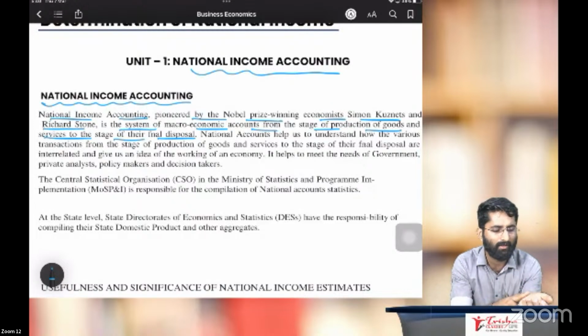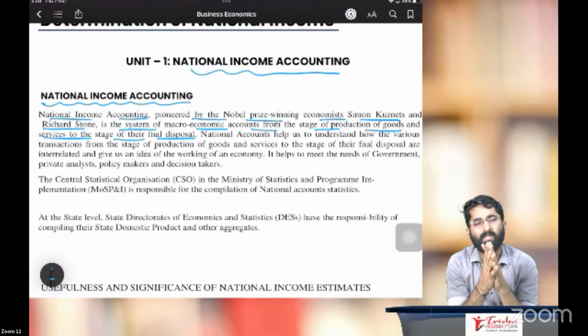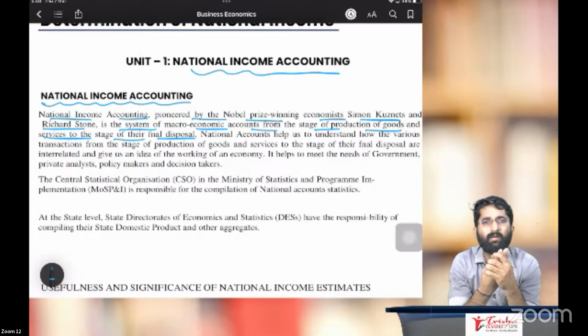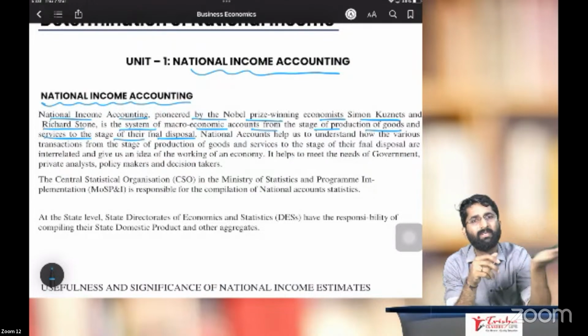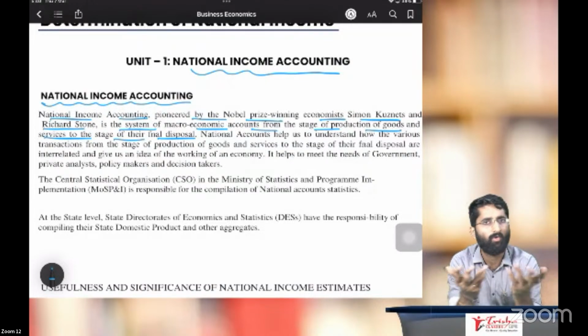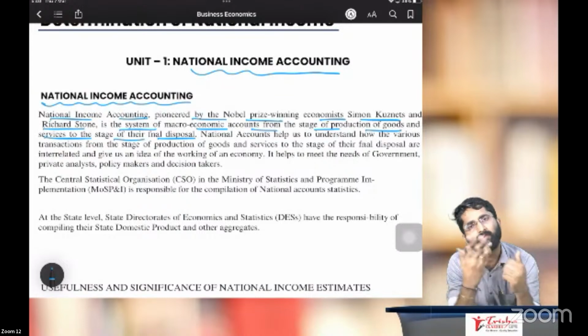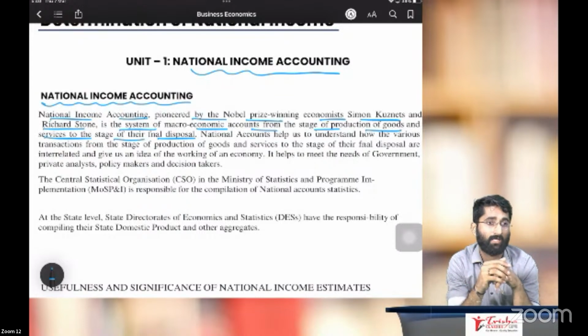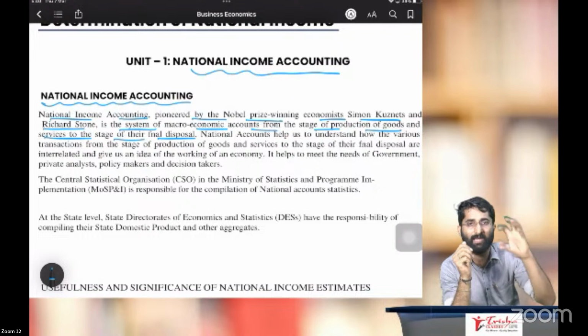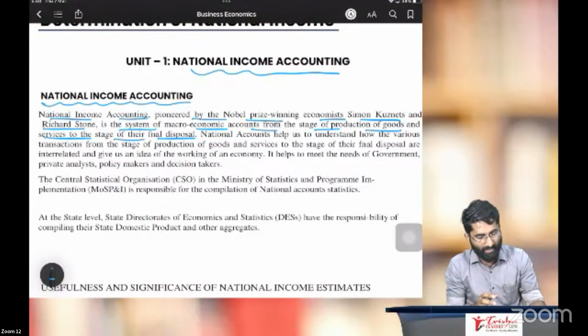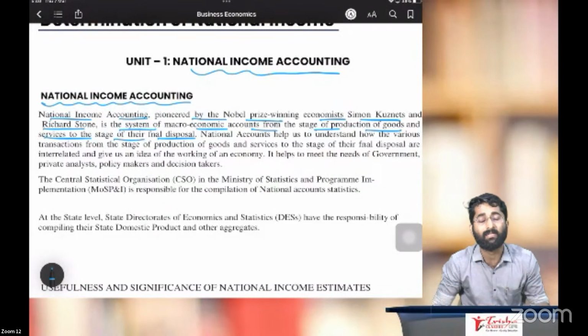Basically, you tell me, in my case or in your case, in microeconomics, how to calculate the income. If you ask me, sir, we will add all the credits to our bank account. All the credits which I get in my bank account, if I go on adding, that is my income.